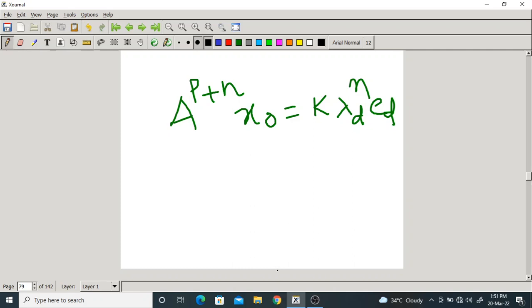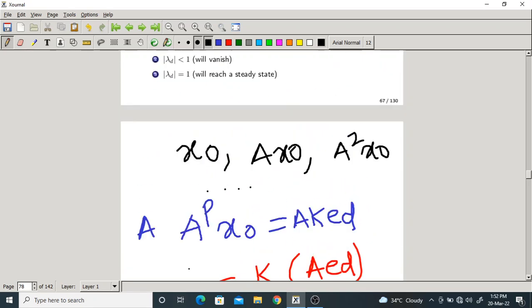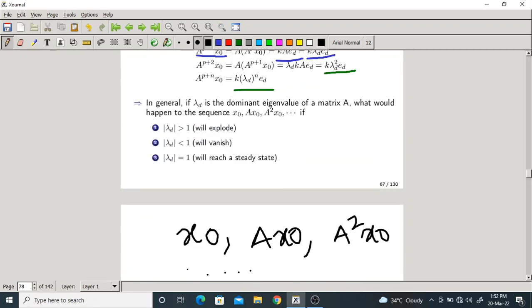Okay. So, it depends upon, anyway, k is a multiplication factor, ed is a vector. The only thing is it depends upon lambda d whole power n. Suppose if mod of lambda d is more than 1, what will happen? So you get, suppose lambda d is 2 power n. 2 power n will not converge. If you change the n value, it goes up to infinity, isn't it? It will explode, you can say.